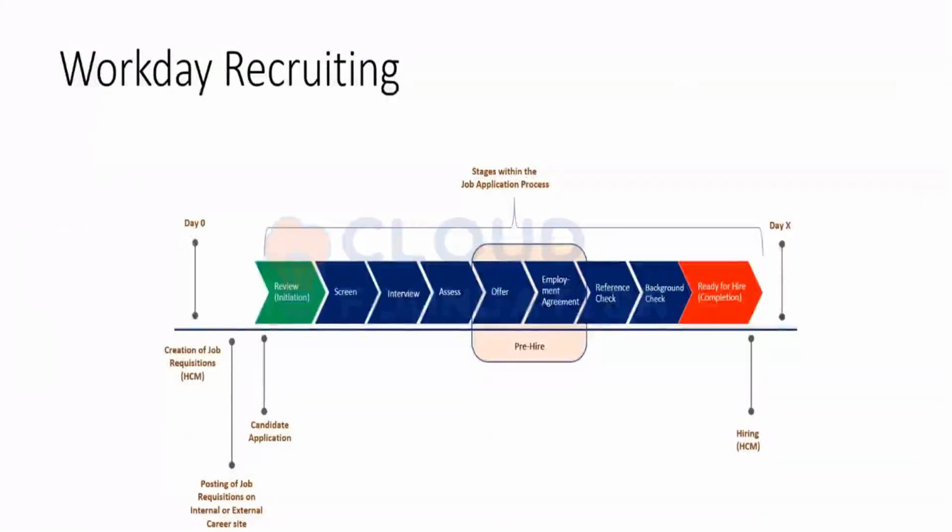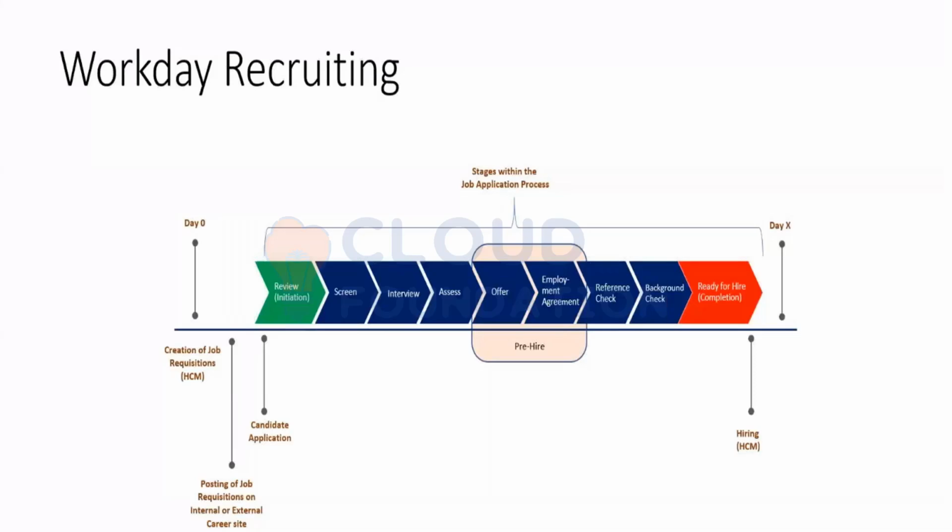Then this is the basic overflow of the Workday recruiting. The first phase of Workday recruiting is demand creation, where we create the job requisitions and post them to the external or internal site. Then the candidate sees those openings and applies for them as per his eligibility.